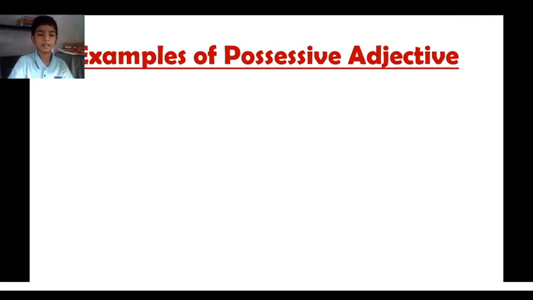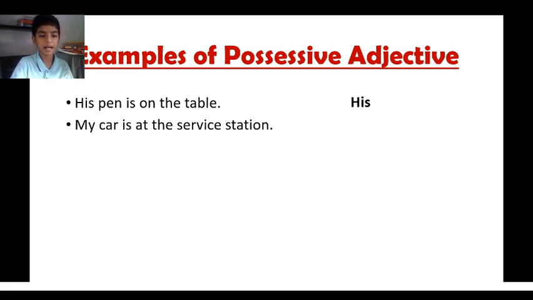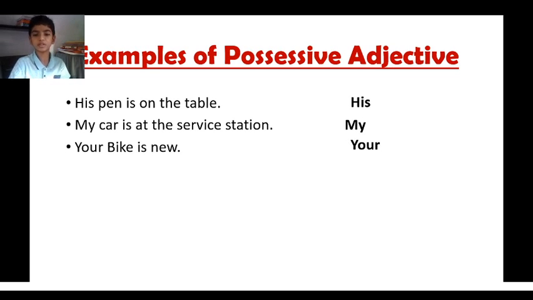Now we will see more examples of possessive adjectives. His pen is on the table. Here the adjective is his. My car is at the service station. Here the adjective is my. Your bike is new. Here the adjective is your. Our school is closed today. Here adjectives are.